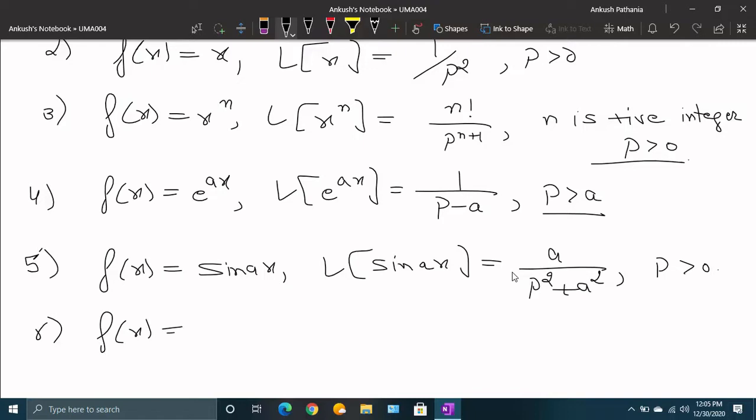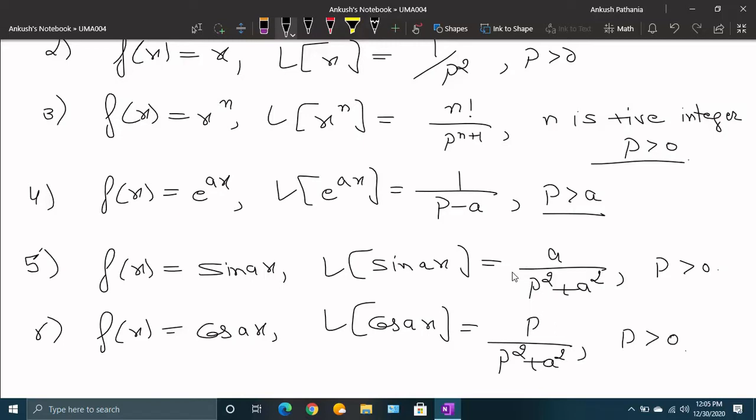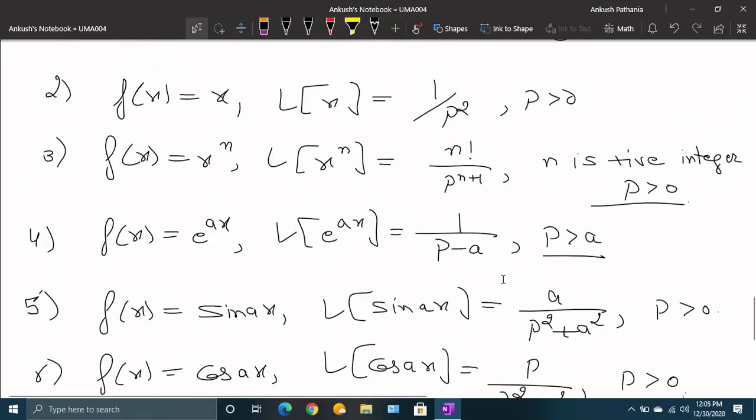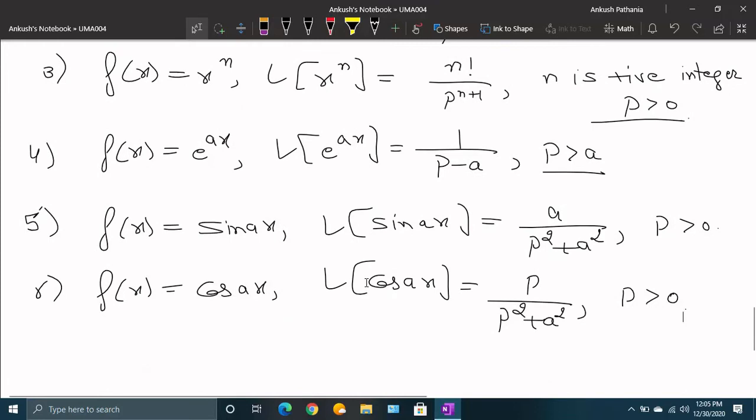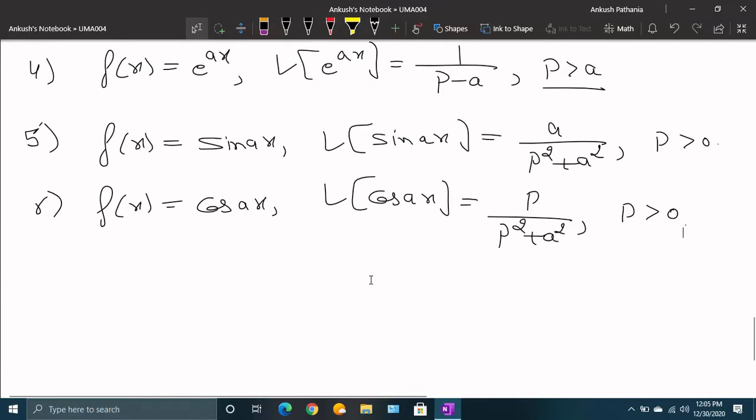Then Laplace of cos ax. In case the function is cos ax, the formula for the Laplace is p upon p square plus a square, p is greater than 0. So these 6 formulas are there: one for constant, x raised to power n, e^x, sin x and cos x, that will be used frequently in our questions. Apart from this, we have 3 other formulas.